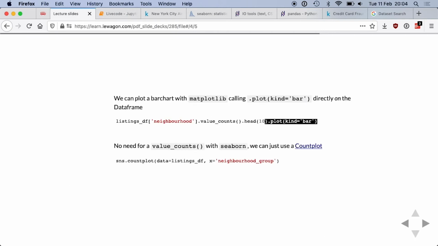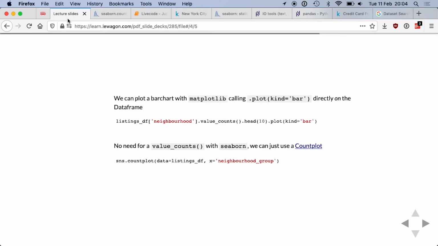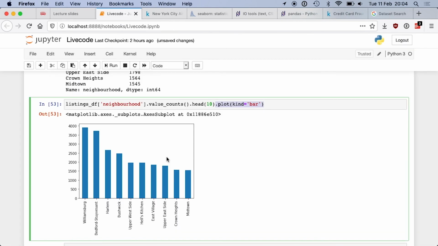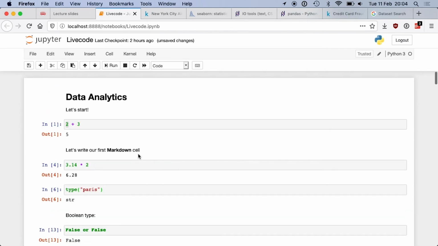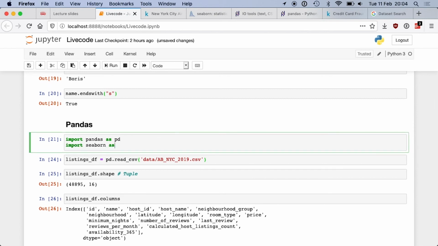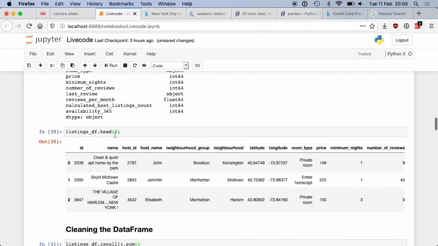Another way of doing the same graph without going through the hiccups of doing value counts, head, etc., is to use something called a count plot from the Seaborn library. So to use Seaborn, I need to import it like I did for pandas. So import Seaborn as SNS. That's the canonical way of importing Seaborn.